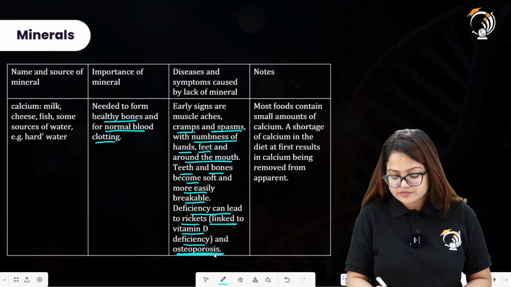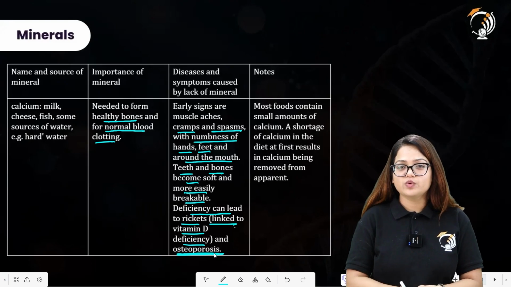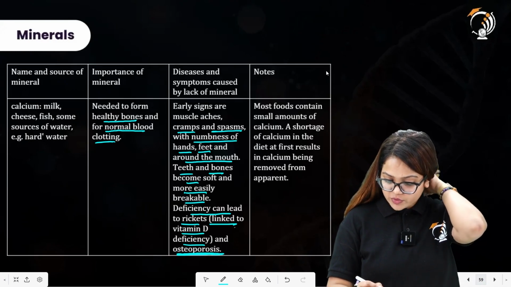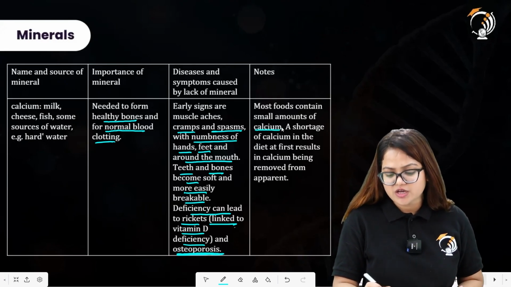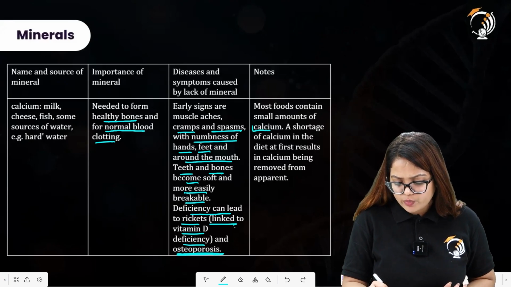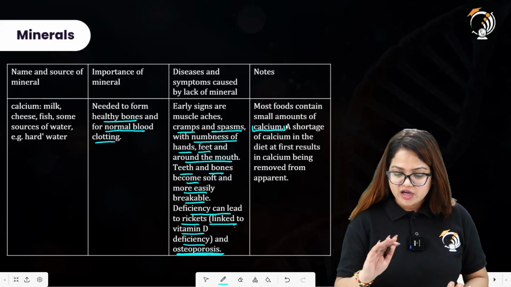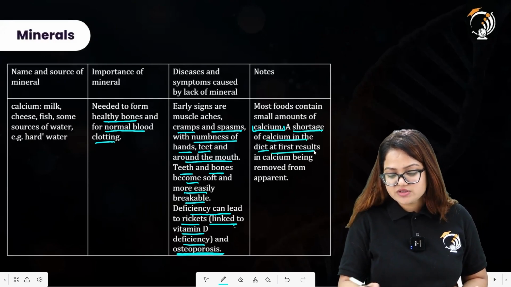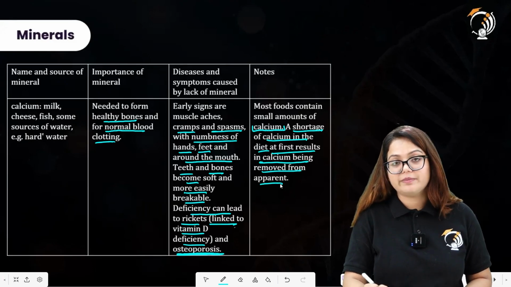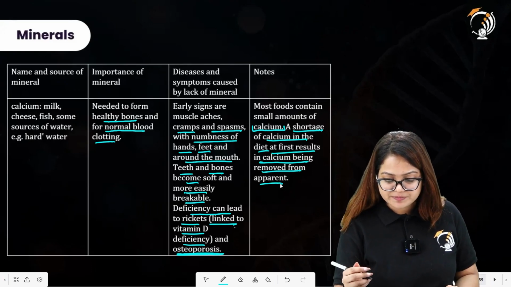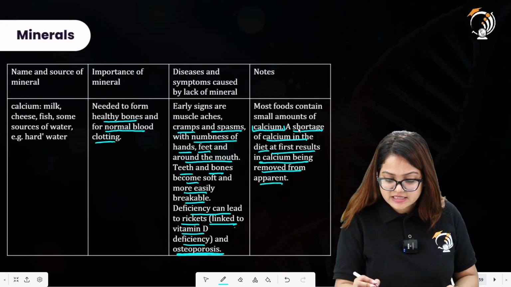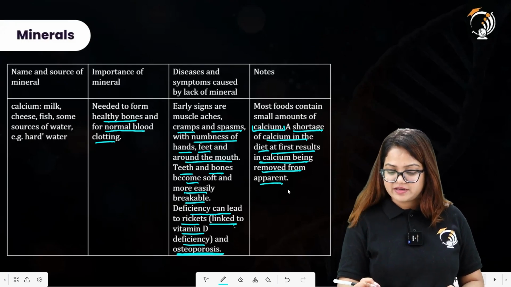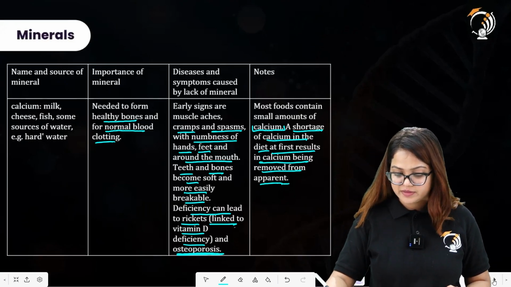There will be a decreased amount of calcium deposited in the bones. Notes are that most food contains a small amount of calcium. So most of the time, whichever food we are consuming has a small amount of calcium in it. A shortage of calcium in the diet at first results in the calcium being removed from the bones. Yes, this is already understood from the statement itself.